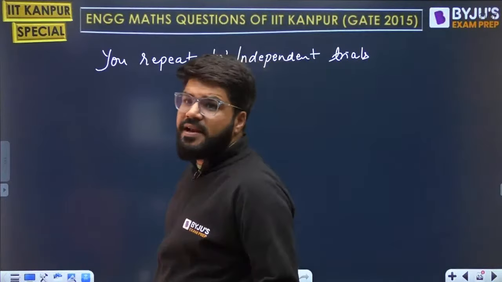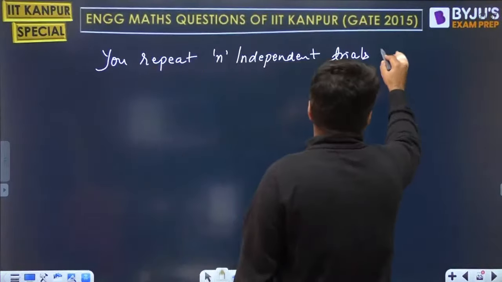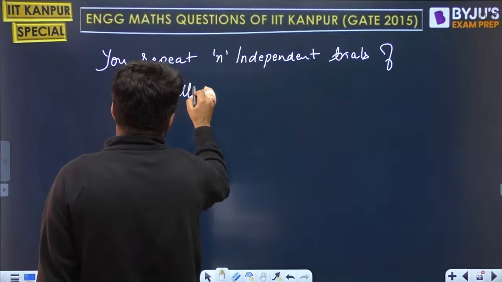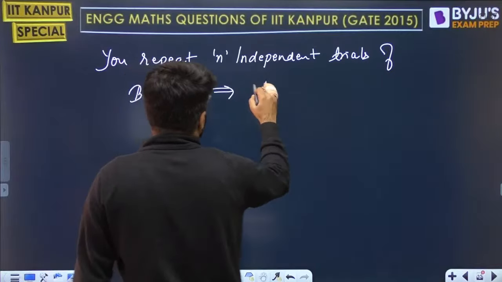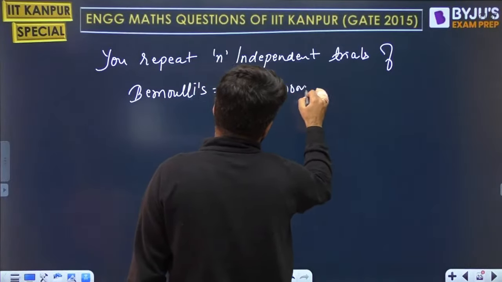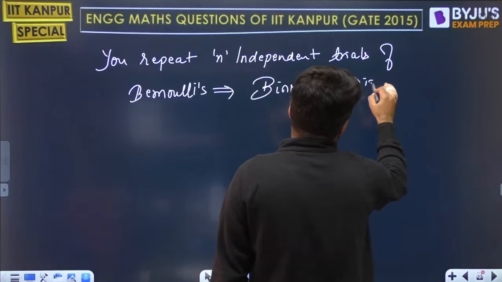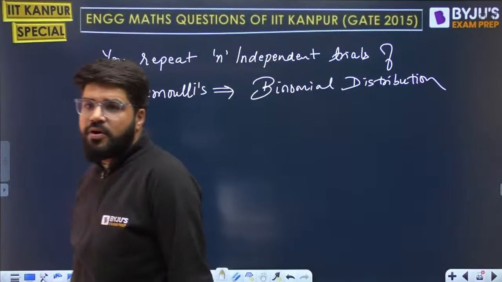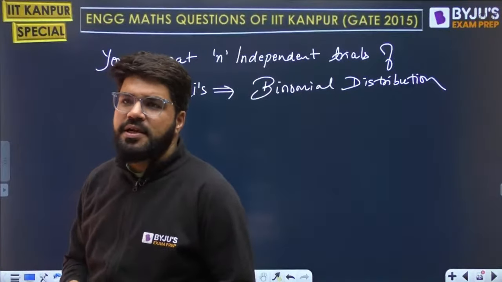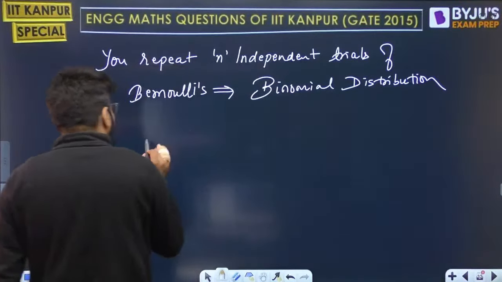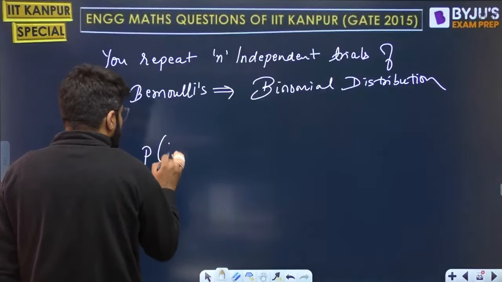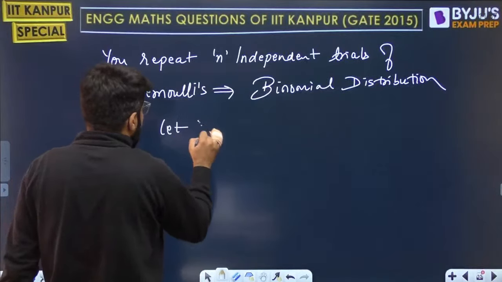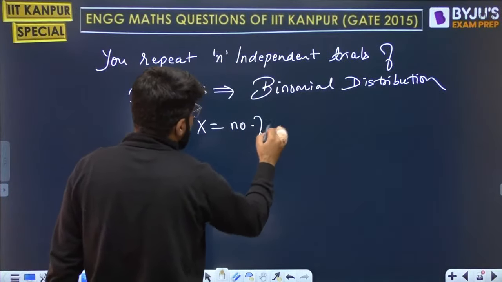Now you repeat n independent trials of Bernoulli. Whenever n independent trials of Bernoulli are performed, you get the binomial distribution. I'm not going into the derivation, guys, I'm just revising and summarizing things so that they are fresh in your mind. That becomes a Bernoulli distribution. What is the probability of getting k successes? Let x be the number of successes obtained.